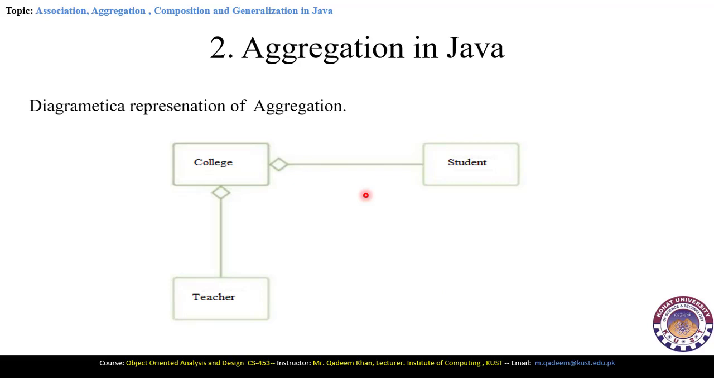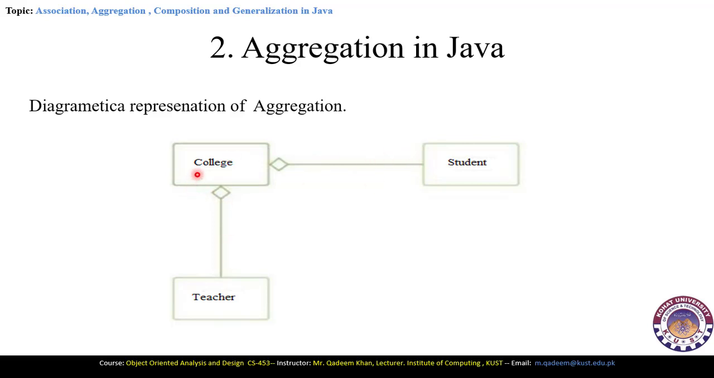This is the symbolic representation of the aggregation in UML. So, for example, here is the college class, and there are students and teacher classes. Now, college class contains teacher, so we can see here that college has a teacher. Similarly, college has a student.